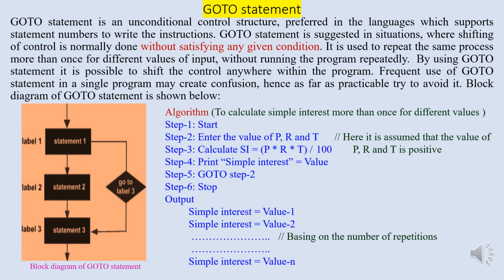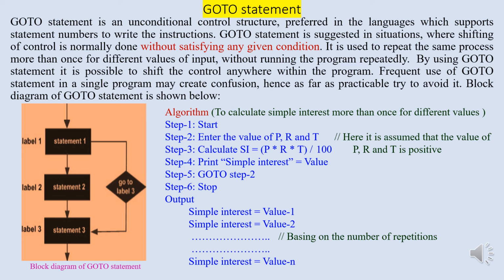First unconditional branching is goTo statement. goTo statement is an unconditional control structure preferred in the languages which supports statement numbers to write the instructions. goTo statement is suggested in situations where shifting of control is normally done without satisfying any given condition. It is used to repeat the same process more than once for different values of input without running the program repeatedly. By using goTo statement, it is possible to shift the control anywhere within the program.